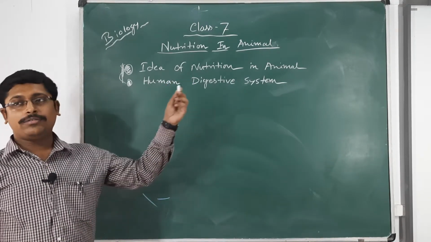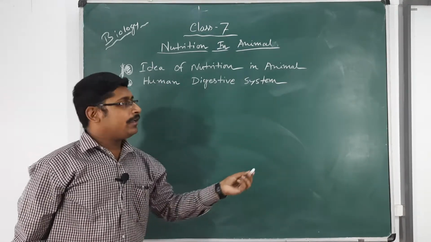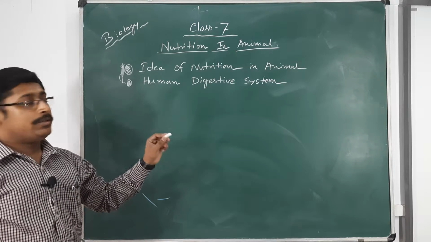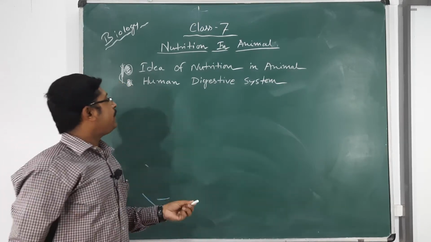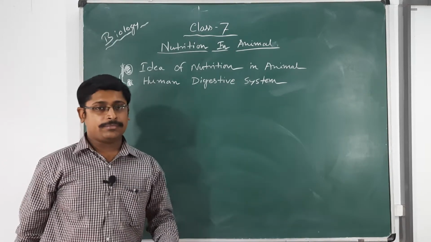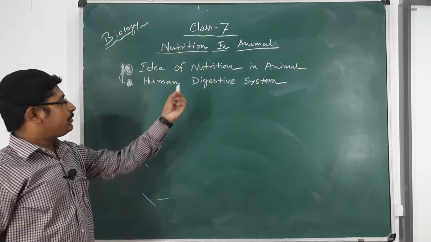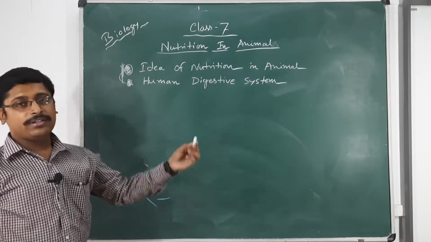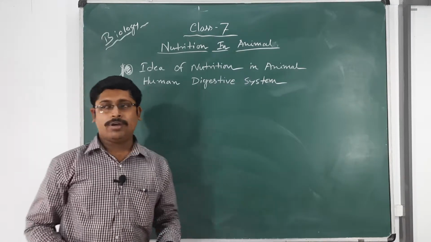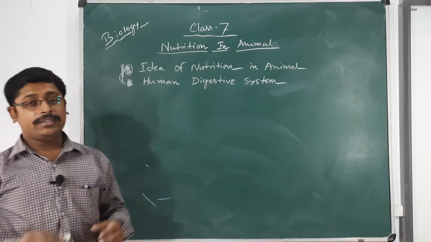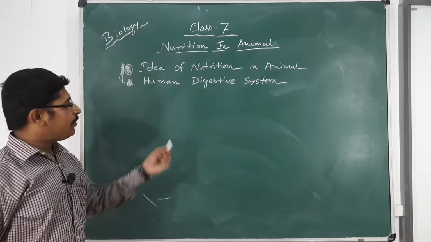That is the heterotrophic mode of nutrition. What is the heterotrophic mode? I will again repeat. And the most important subtopic in this chapter is the human digestive system. First of all, you have to make a gross idea about what are the steps of digestion, and then with special reference to the human digestive system, you have to know what the parts of digestion are. And obviously in this chapter I must say that the structure of the human digestive system is very important,